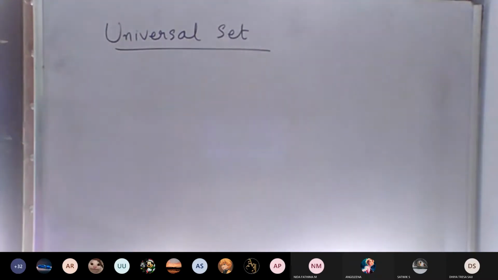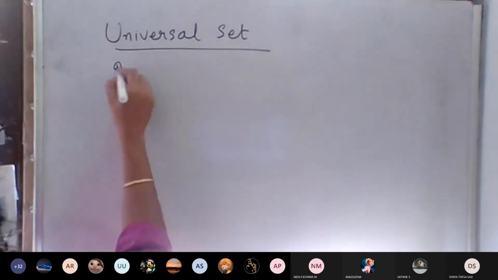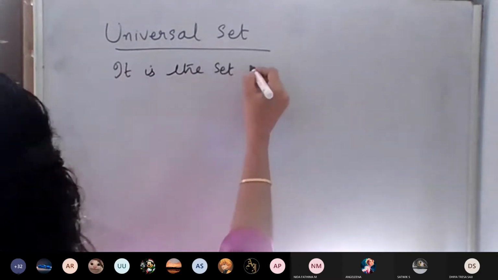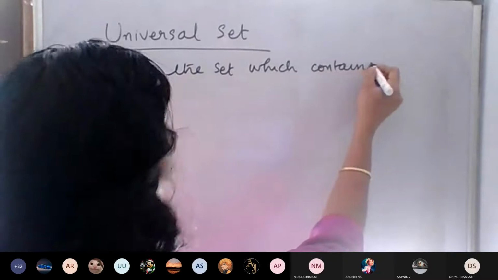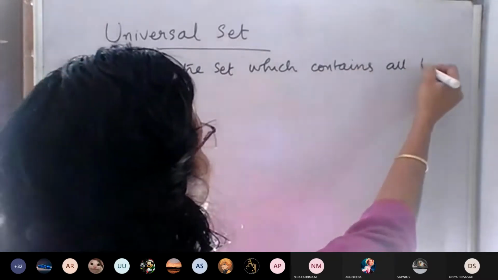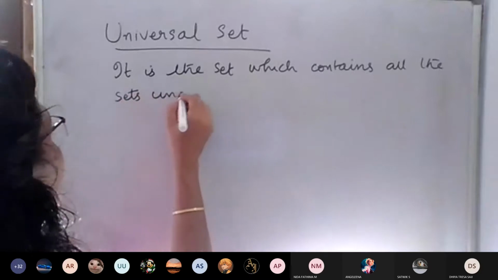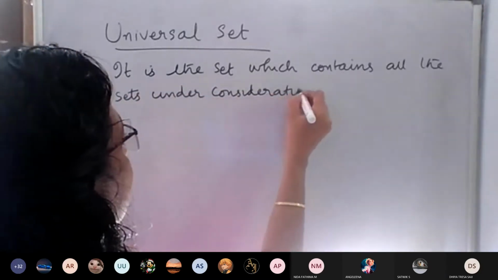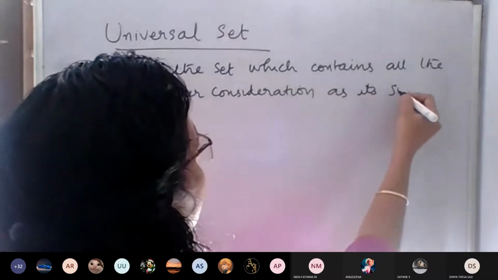Now, instead of an example, directly we can go with the exercise. Write this definition only. Universal set: it is the set which contains all the sets under consideration, that is, we are using this set, as its subsets.